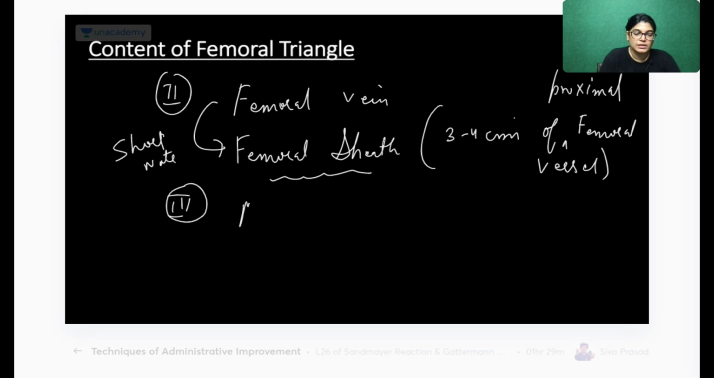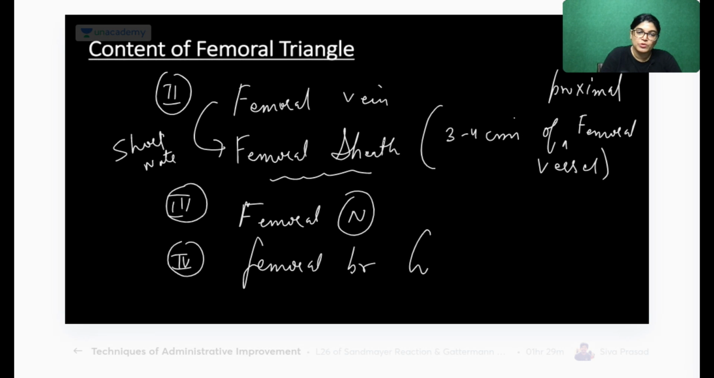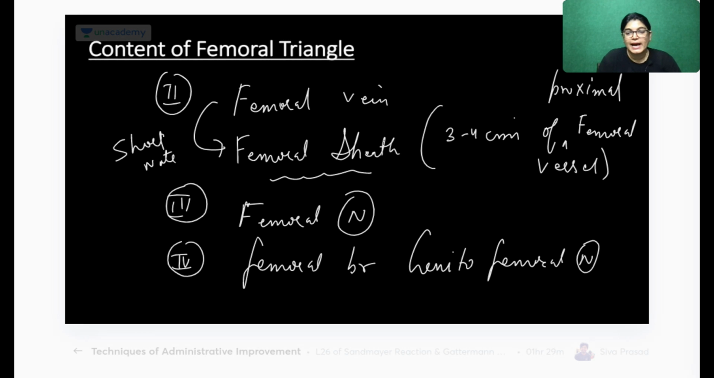One more important thing is the femoral nerve, lying outside the femoral sheath. Another content is the femoral branch of the genitofemoral nerve. Absolutely right, the nerve to pectineus also lies there. The lateral cutaneous nerve of thigh we have also studied; it is a direct branch from the lumbar plexus, root value L2, L3.